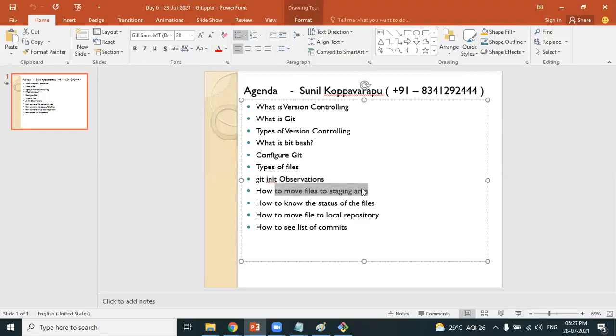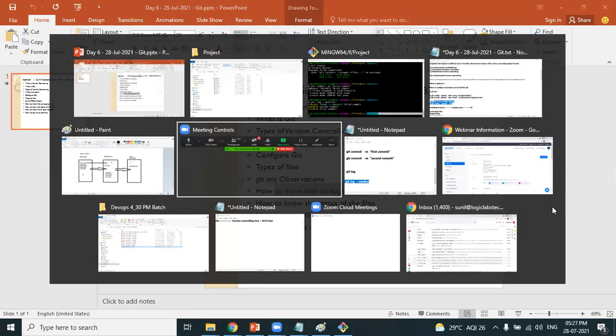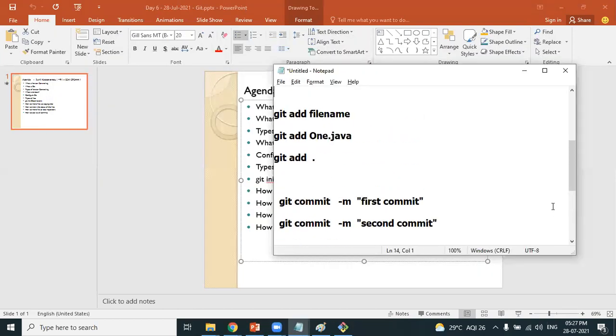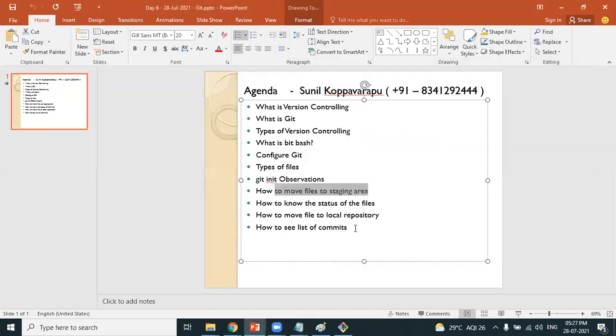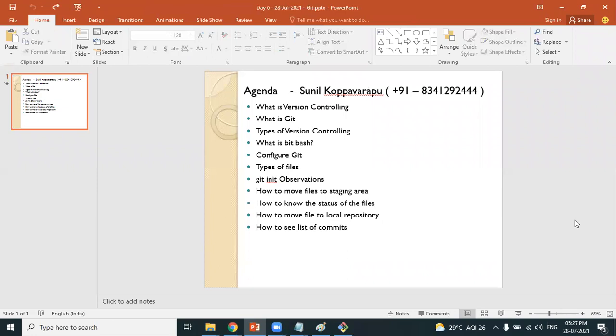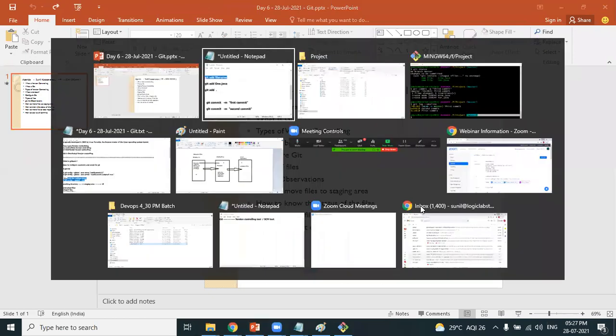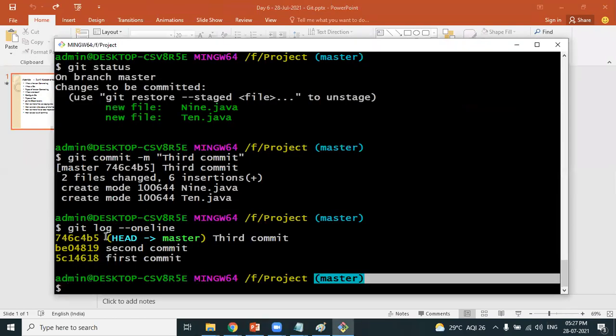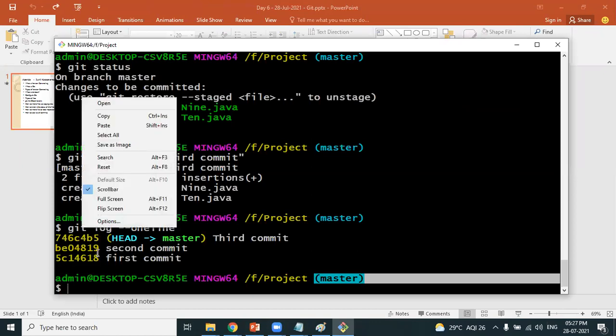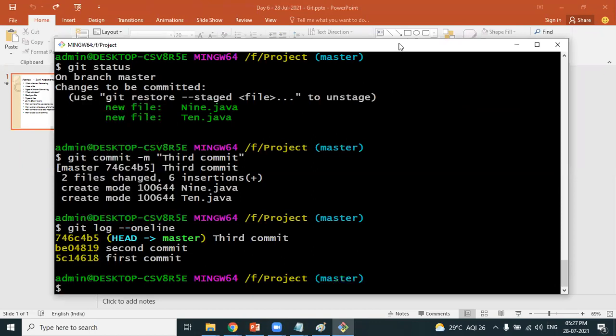How to move the files to the staging area? We have a command called git add, which you have already seen many times. git add followed by the file name helps you move the files to the staging area. How to know the status of the file? git status is the command to show you the status of the file, whether it's an untracked file or a staged file. How to move the files to the local repository? git commit is used to move the files to the local repository. Remember, every commit should have a message. To see the list of all the commits, we can use git log as well as git log --oneline.